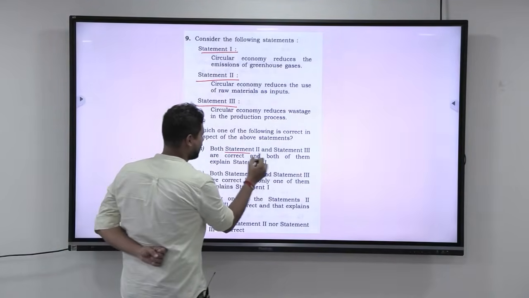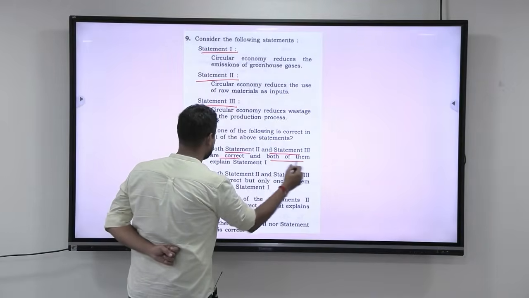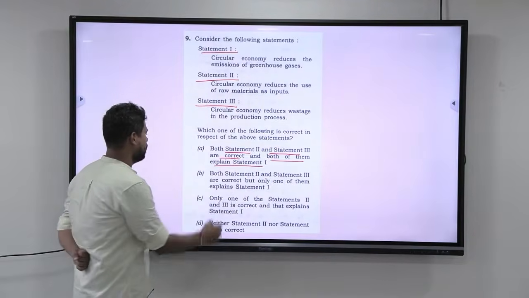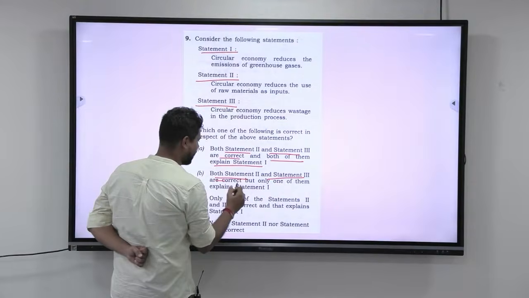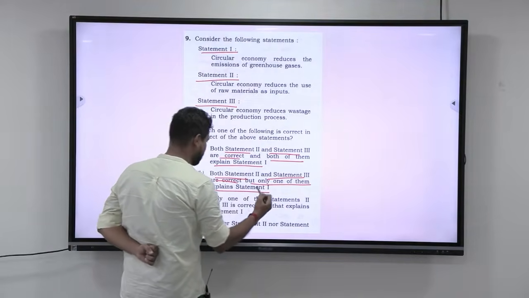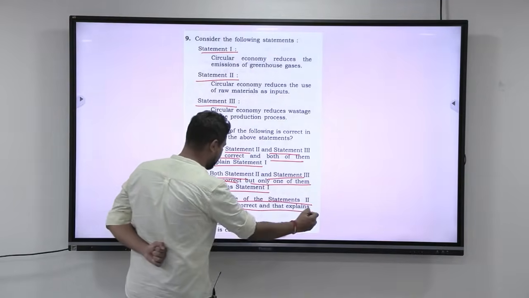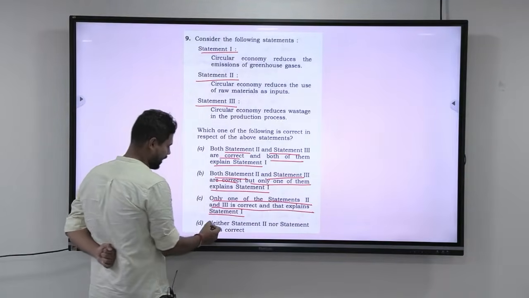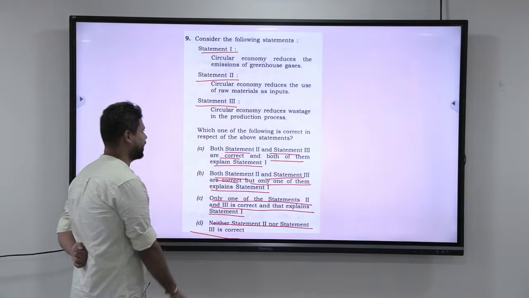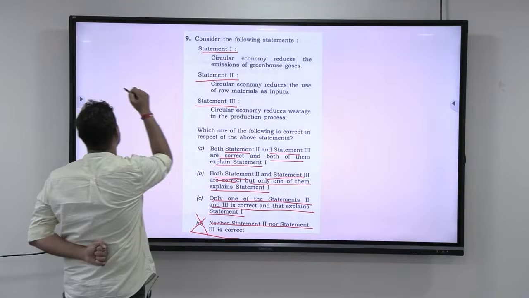Both statement 2 and statement 3 are correct, and both of them explain statement 1. Both statement 2 and statement 3 are correct, but only one explains statement 1. Only one of the statements 2 and 3 is correct, and that explains statement 1. Neither statement 2 nor statement 3 is correct. Okay. Now look at this.